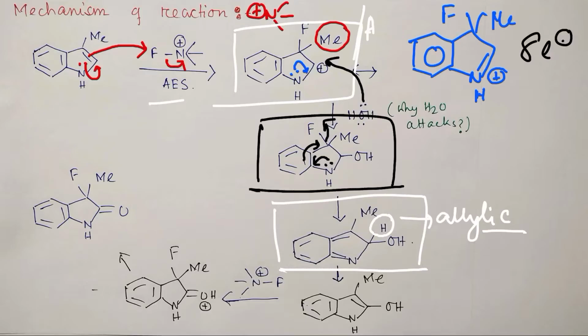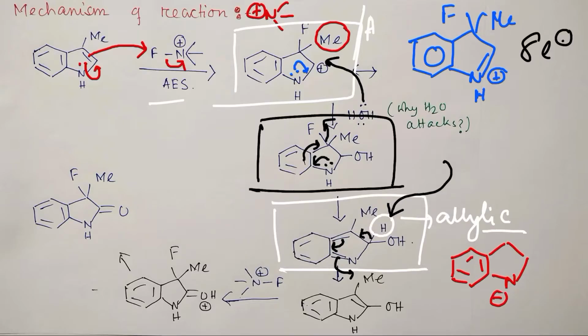Why? Because the produced carbanion is resonance stabilized, so it will be abstracted. And another thing, if this got abstracted, what can happen? It will come here, this will come here. And what is the driving force? The driving force is regaining the aromaticity, because the aromaticity of the benzene nucleus was hampered because of this step.